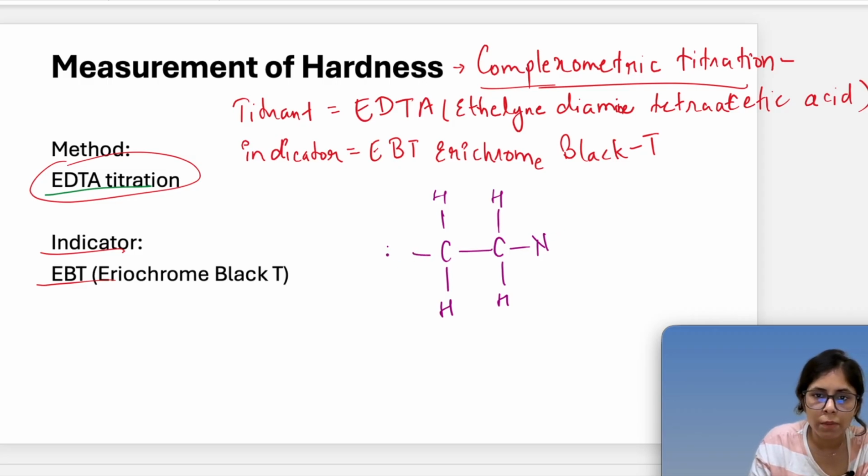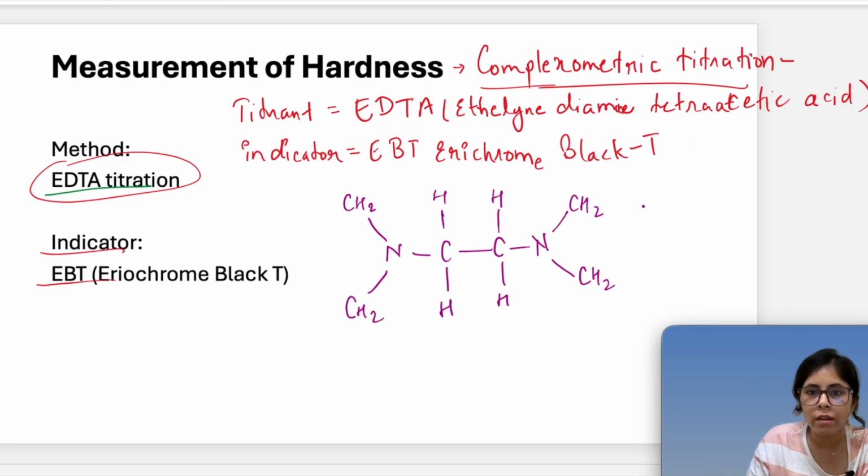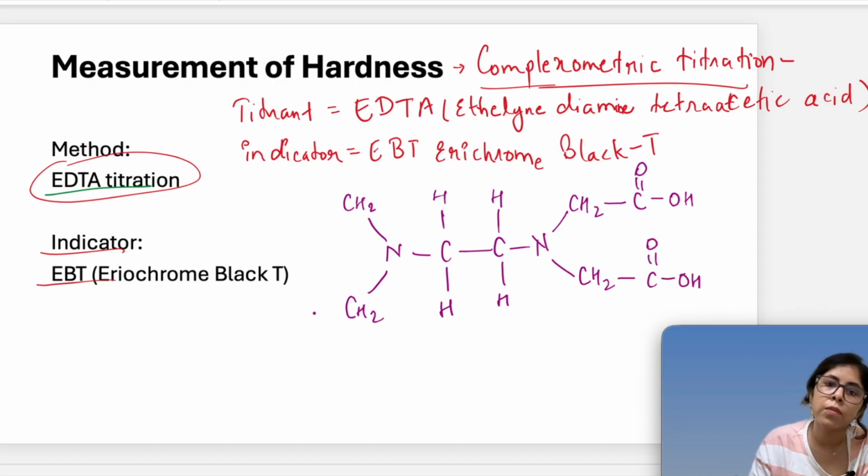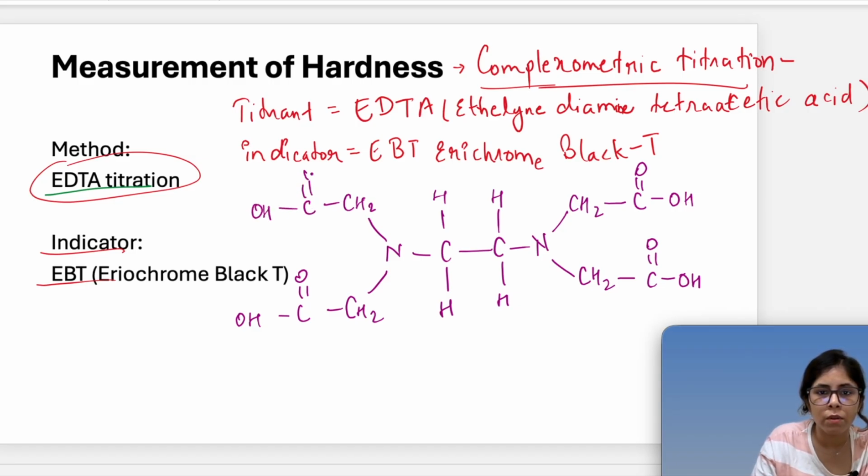Here also nitrogen, and then we have CH2 and again CH2, here also CH2, CH2, and from here we have a connected carbon with OH and a double bond O. The same carbon, OH, double bond O, on each arm.